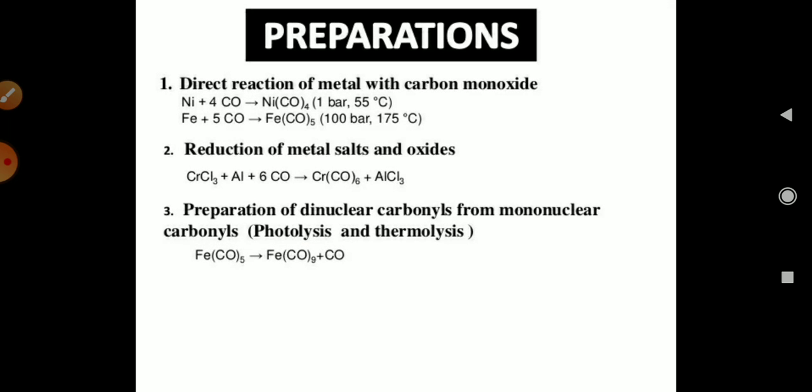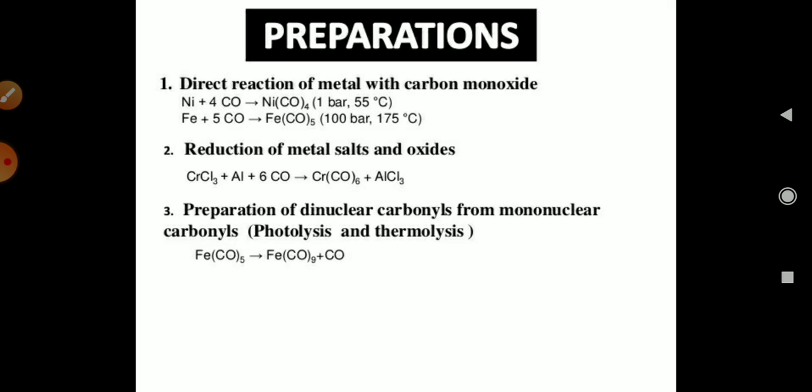Now, the preparation of carbonyl compounds. Carbonyl compounds can be prepared by the direct reaction of a metal with carbon monoxide. This is a reaction like nickel plus 4CO giving Ni(CO)4 at 1 bar and 55 degrees centigrade temperature.